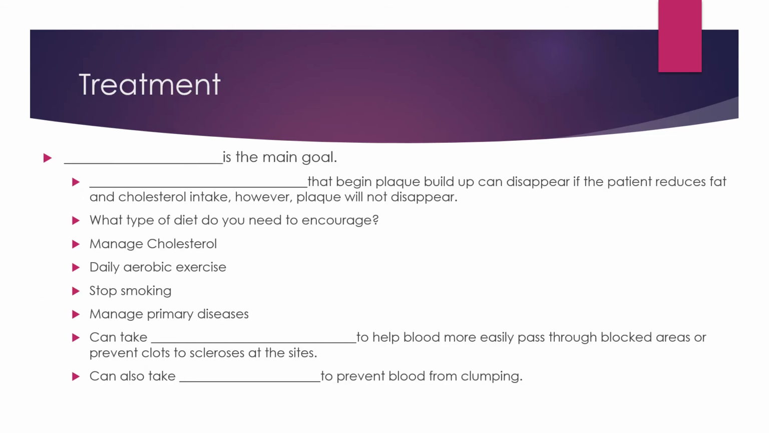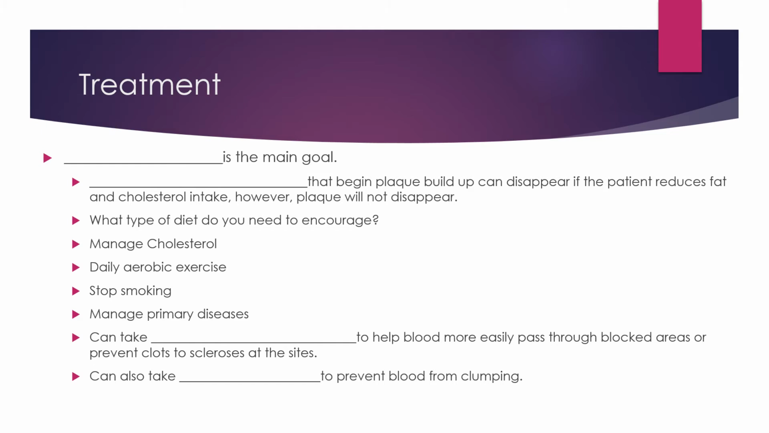Let's talk about some treatment. Obviously, prevention is the main goal. Fatty streaks that begin plaque buildup can disappear if the patient reduces fat and cholesterol intake. However, once they get to the plaque, it will not disappear. What do you think? What type of diet do we need to encourage as nurses? We're going to encourage a low fat, low cholesterol diet, limit our caffeine, and lower our sodium. We also want to have them limit their red meat. We want to manage their cholesterol levels.